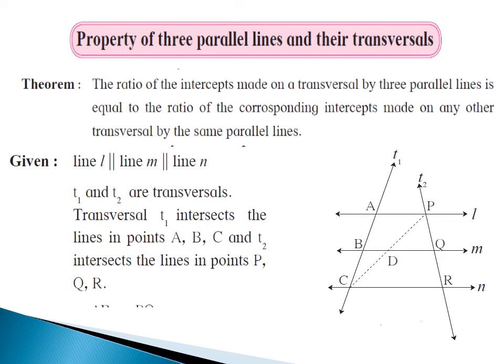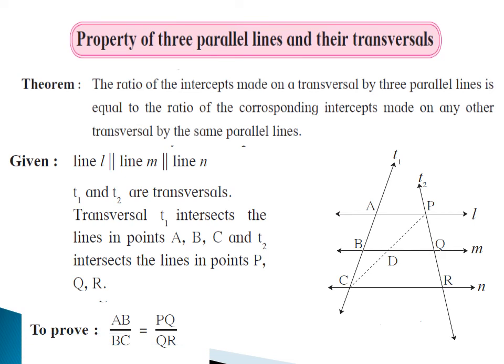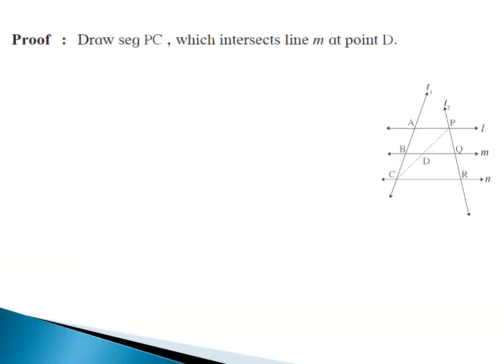Given: line L parallel line M parallel line N, T1 and T2 are transversals. Transversal T1 intersects the lines in points A, B, C and T2 intersects the lines in points P, Q, R. To prove: AB upon BC is equals to PQ upon QR. Proof: draw segment PC which intersects line M at point D.